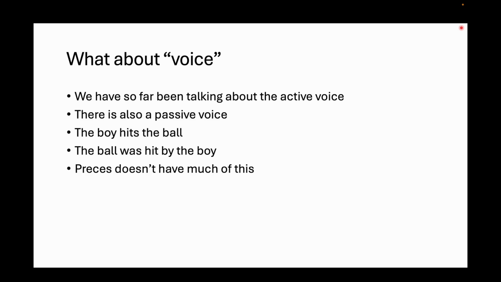The boy hits the ball. That's the active voice, right? But the ball was hit by the boy. That's the passive voice. Okay. Preces doesn't have much of this, so the passive voice is basically when the subject essentially has the action done to it. Okay. In this case, active, boy hits. In this case, the ball was hit by the boy, right?